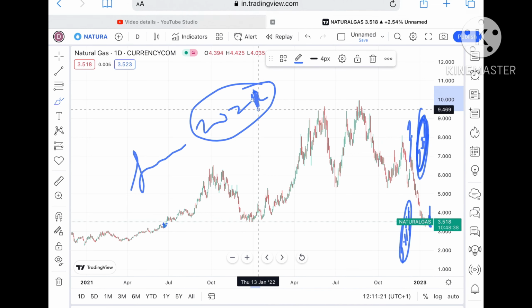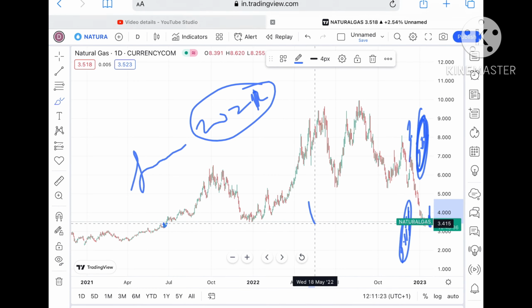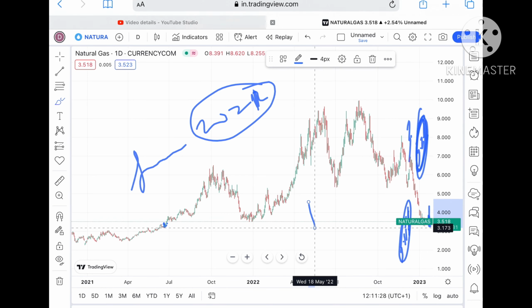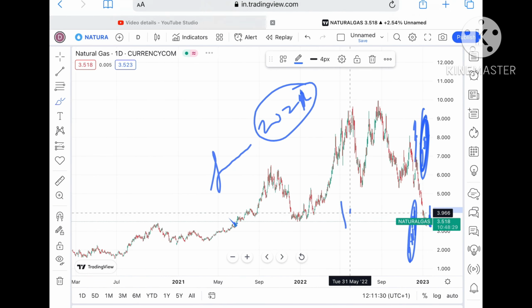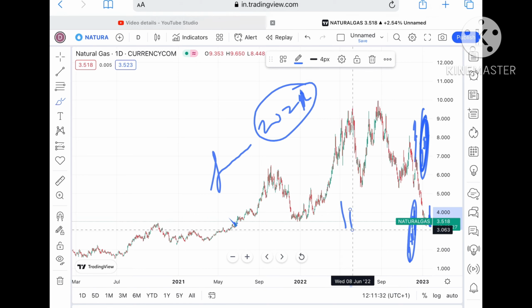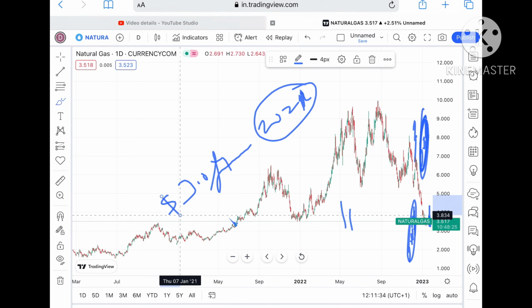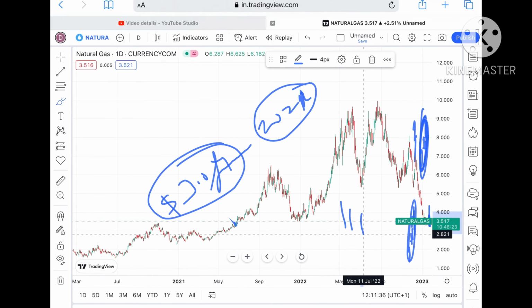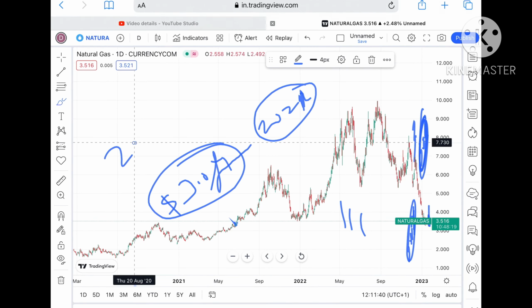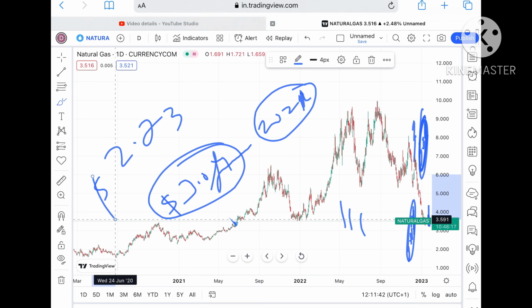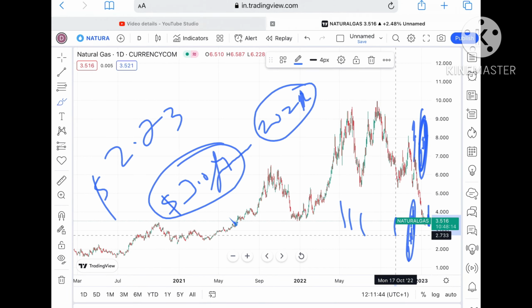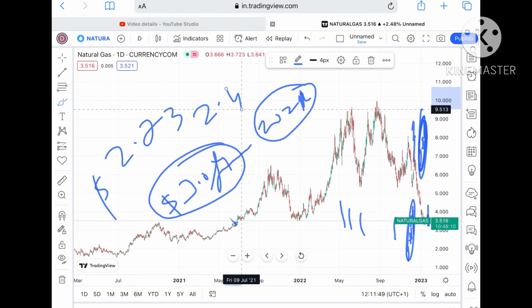So chances are very high that if the price doesn't sustain this level, it can touch a level of around $3.3, and from there we can see a level of 3.2. Once the price falls below this particular level, we can see a level of $3.041. And once it falls below $3, the probability of touching 2.865 is there, and from there we can see a level of $2.73. Once the price falls below that particular level, chances are high that it can fall further low towards a level of around $2.6.